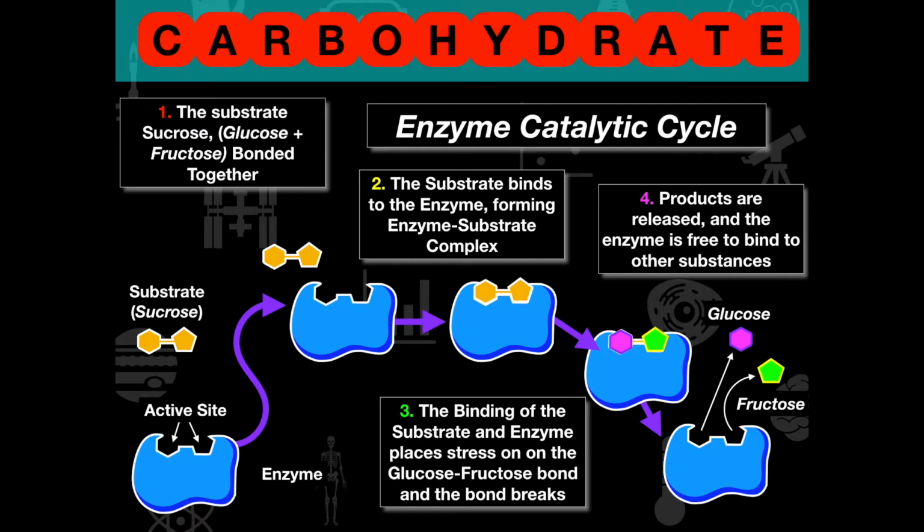So the fourth step is where the products are released. The enzyme is free to bind to other sucrose substrates. We can reuse the enzyme, and now we get the glucose and fructose for whatever need we have in the body. Sometimes we need the sucrose put together, but sometimes we need the glucose and fructose separated from each other.